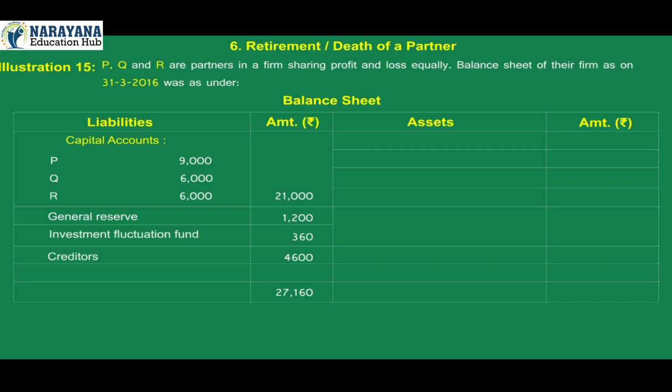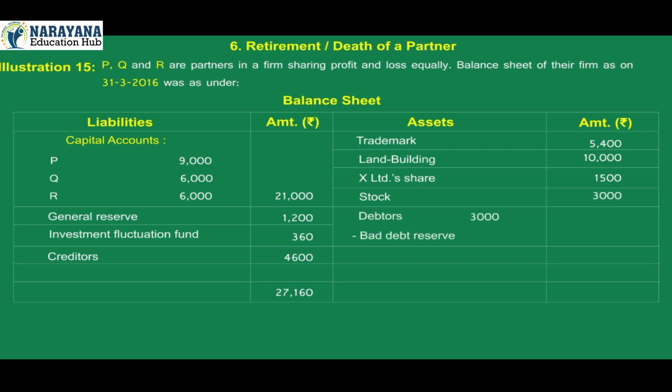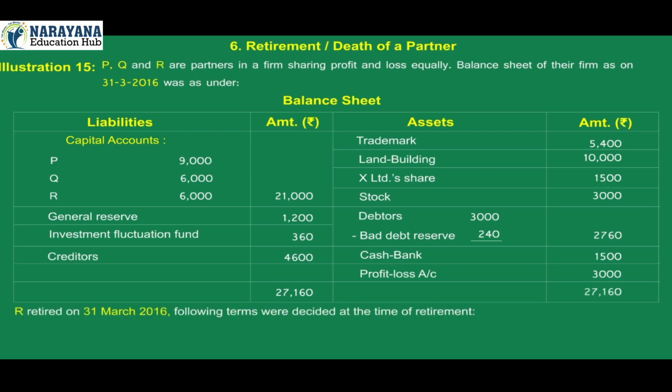On the asset side, trademark 5,400, land and building 10,000, X Limited's share 1,500, stock 3,000, debtors 3,000, less bad debt reserve 240, total 2,760, cash and bank 1,500, profit and loss account 3,000, total of assets 27,160. R retired on 31st March 2016.